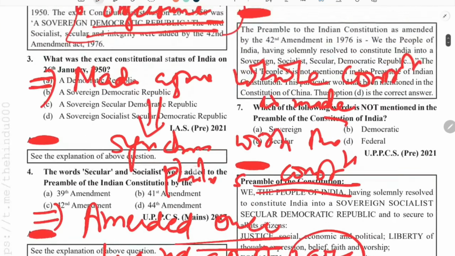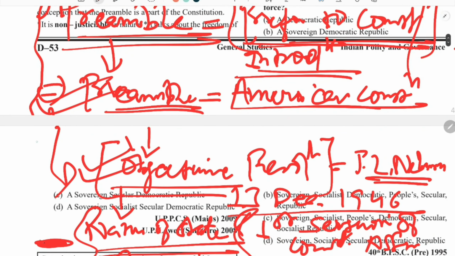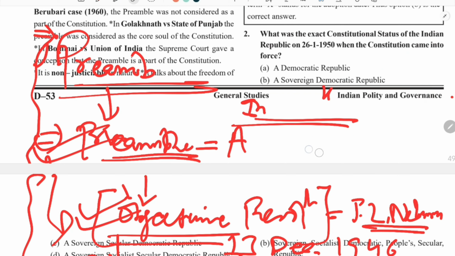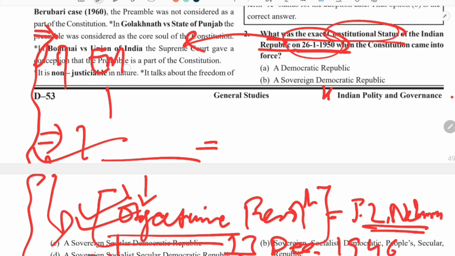Coming back to the question, with this little information we can easily solve the questions related to the basic part of the preamble. The question says: what was the exact constitutional status of the Indian Republic on 26th of January 1950? It was the date on which our constitution was enforced, and these days we celebrate it as Republic Day.